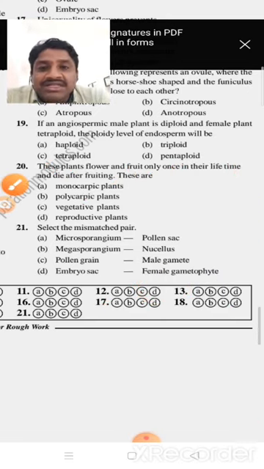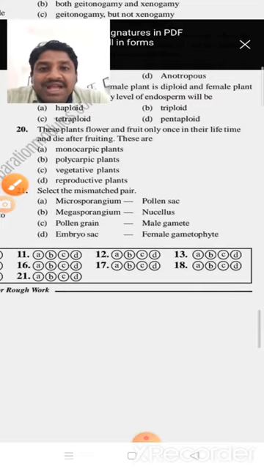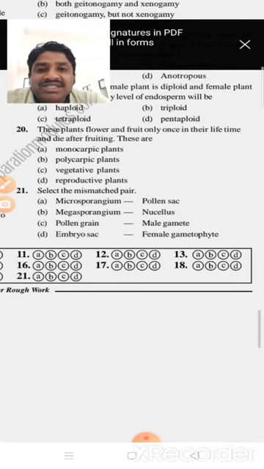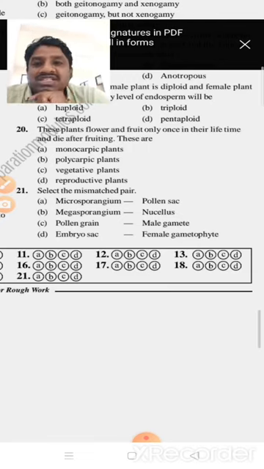Okay, next: the plants that flower and fruit only once in their lifetime and die after fruiting are called monocarpic plants, polycarpic plants, vegetative plants, or reproductive plants. Once again, the plant flowers and fruits only once in its lifetime and dies after fruiting. An example is bamboo. Those plants are always monocarpic in condition.